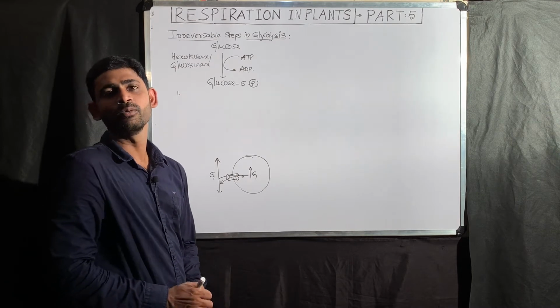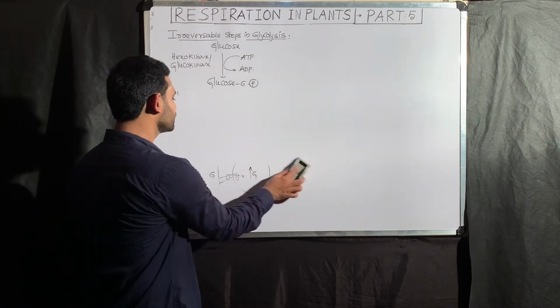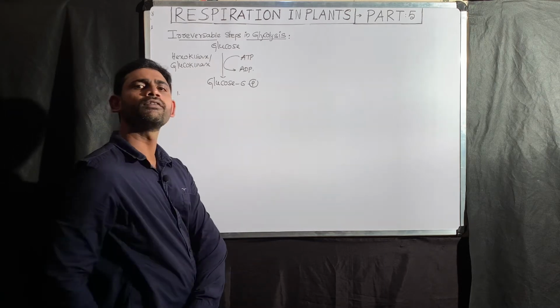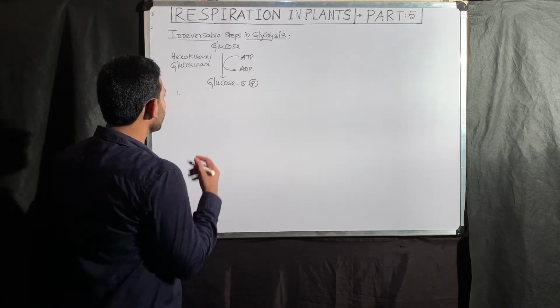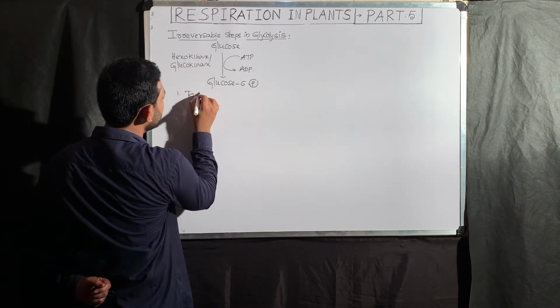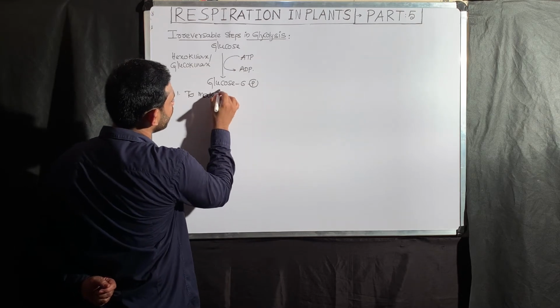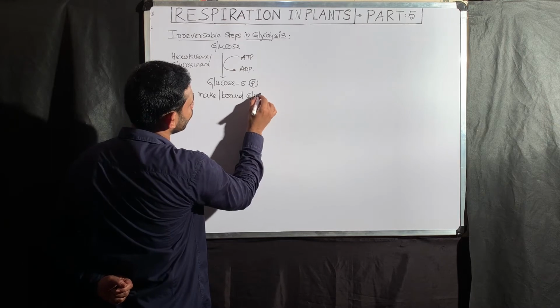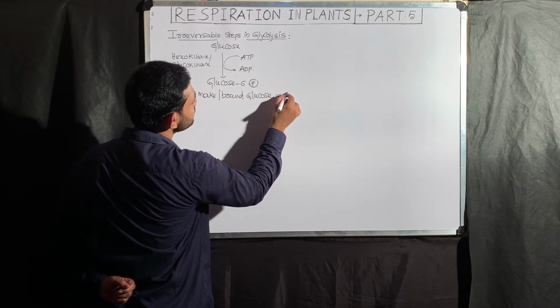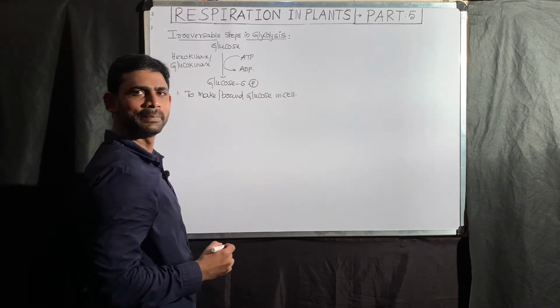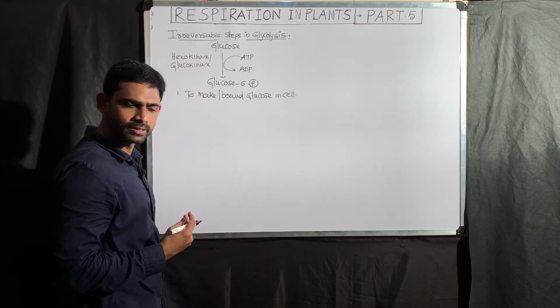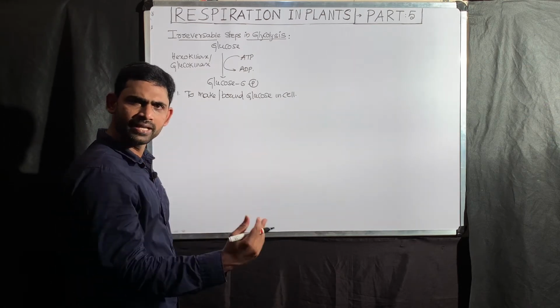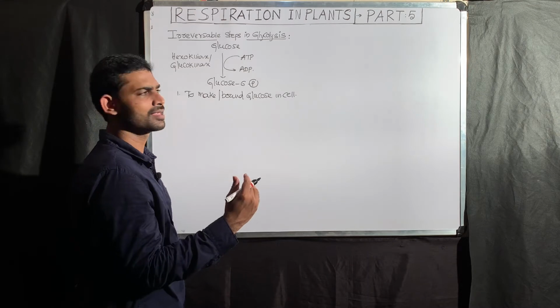That is the importance of phosphorylation of glucose: to bind glucose within a cell. You understood the mechanism clearly. What is the need of phosphorylation? It is in order to keep the glucose within the cell.